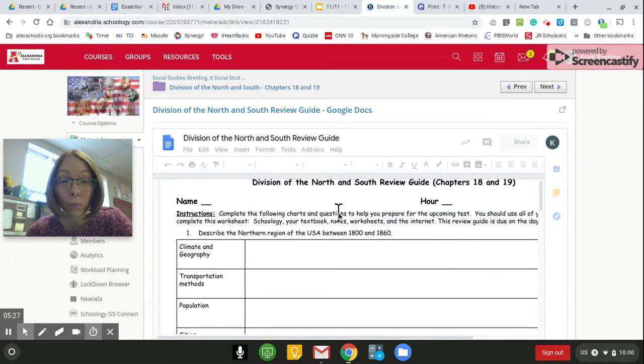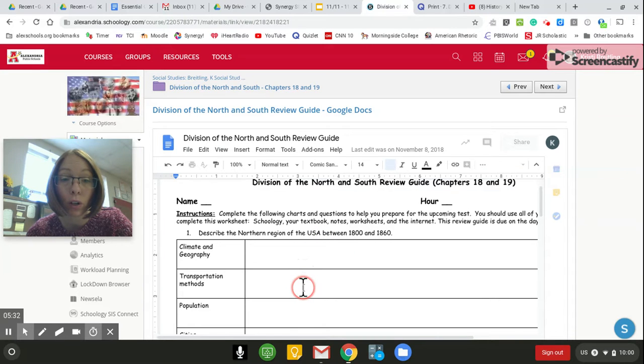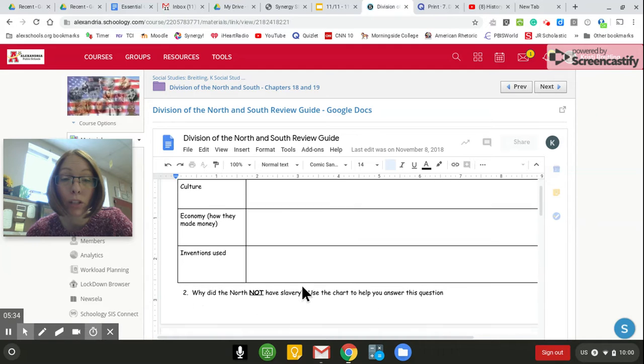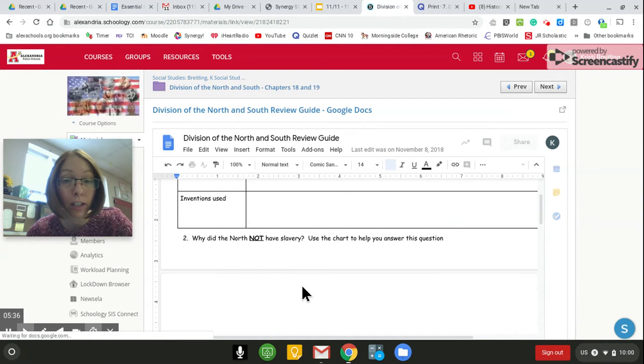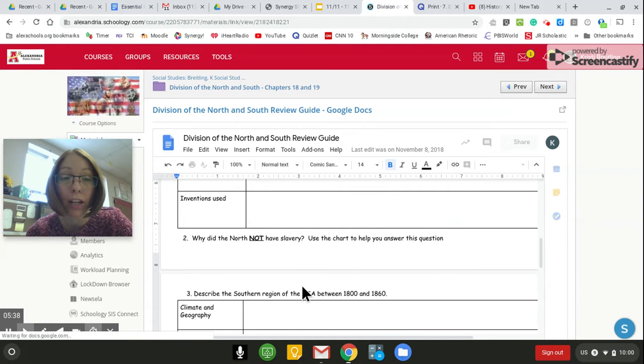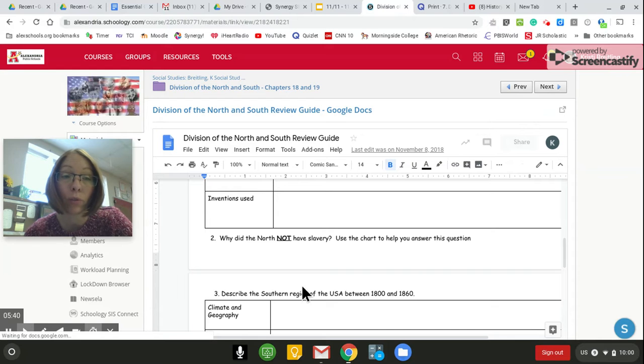So here's the worksheet. On the front side, you're listing characteristics that describe the North. There's a whole bunch of them. And then, why did the North not have slavery? Use the chart to help you with that. Beyond, because we know that there was racism and there was segregation, there was oppression in the North, but why did they not economically have slaves?